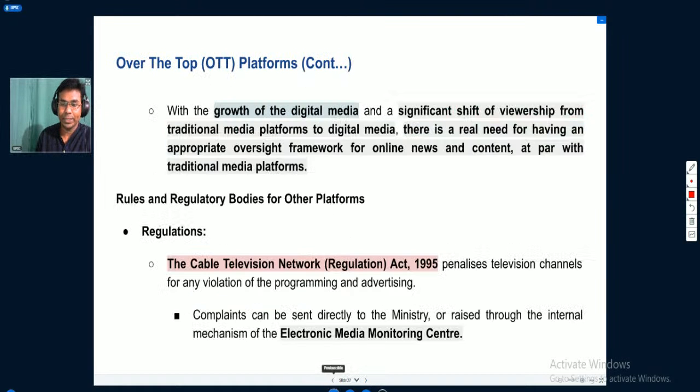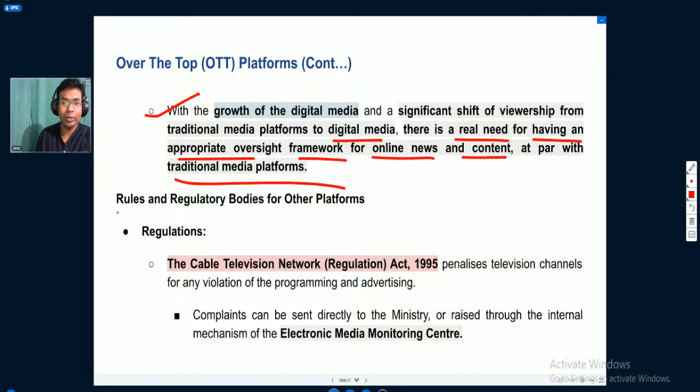So this seems a very big topic. With the growth of digital media and a significant shift of viewership from traditional media platforms to digital media, there is a real need for an appropriate oversight framework for online news and content at par with the traditional media platforms. These are the things.